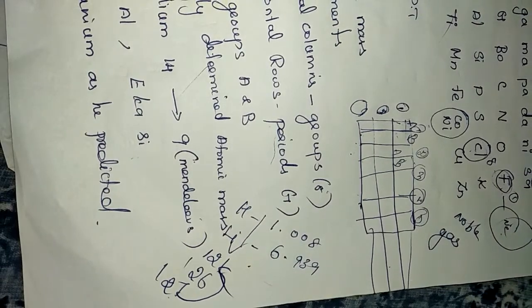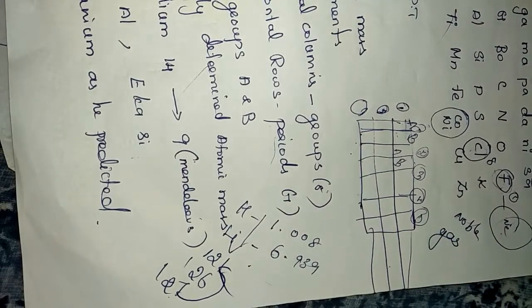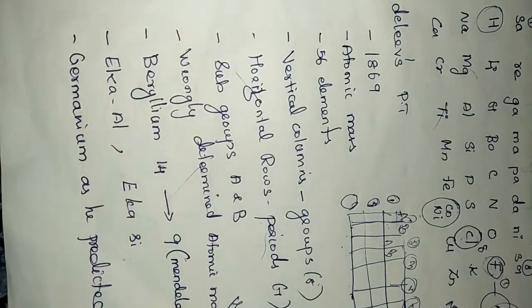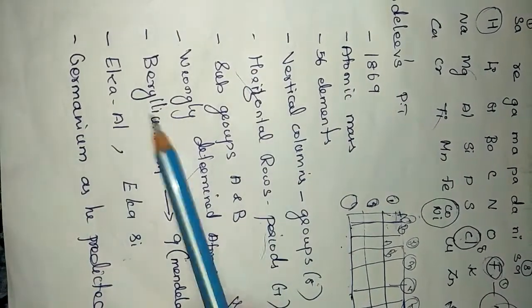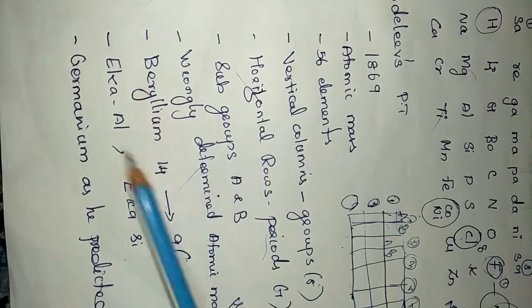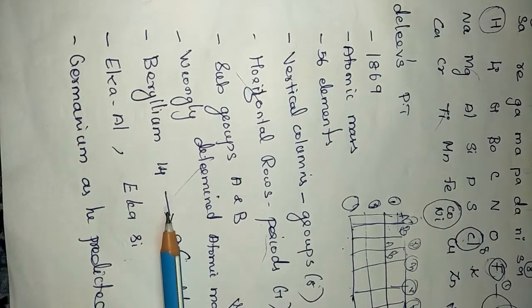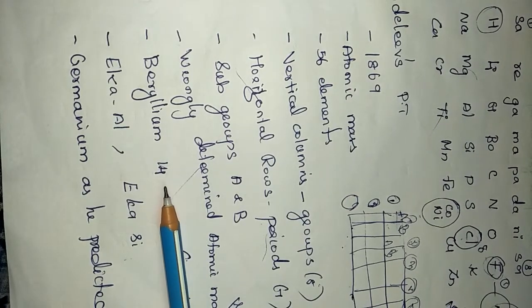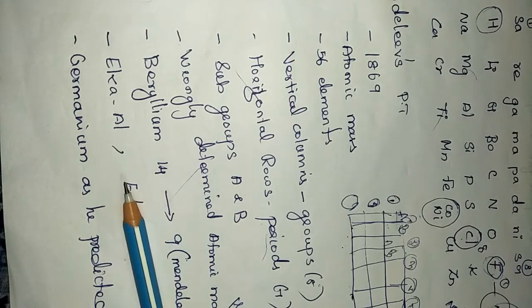He placed some vacant space for the upcoming elements, and he named those few elements which he assumed as Eka aluminum and Eka silicon. So he thought that in future some elements can be found out similar to this atomic number.